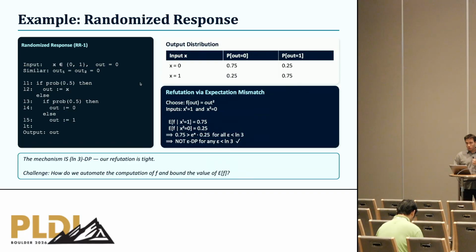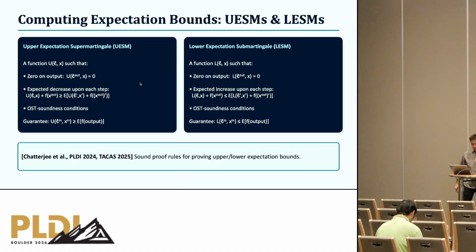For this, we are going to use supermartingale certificates, which have already been applied in probabilistic program verification and stochastic dynamical system verification to reason about various properties, including expectation bounds. We're going to use upper and lower expectation supermartingales, which we used in previous works to also reason about equivalence of probabilistic programs. These are proof rules for deriving upper and lower bounds on the expected value of a function on output, which is exactly what we need to reason about expectation mismatch.